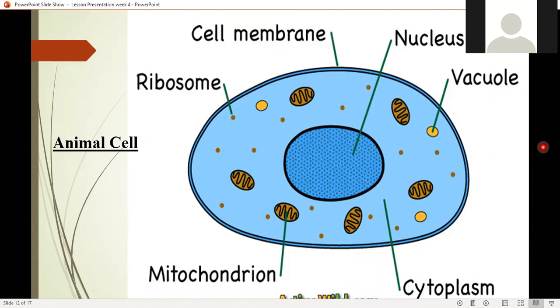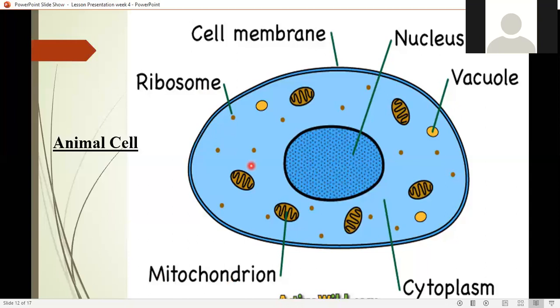So we were talking about the animal cell and we identified all the parts: the outer layer, the cell membrane; the inner center, the nucleus, which is also the control center; a vacuole; cytoplasm, that is spread all around in the cell; mitochondria; and ribosome, which is not your choice, okay? So just skip mitochondria and ribosome and label as labeled in your book, okay?